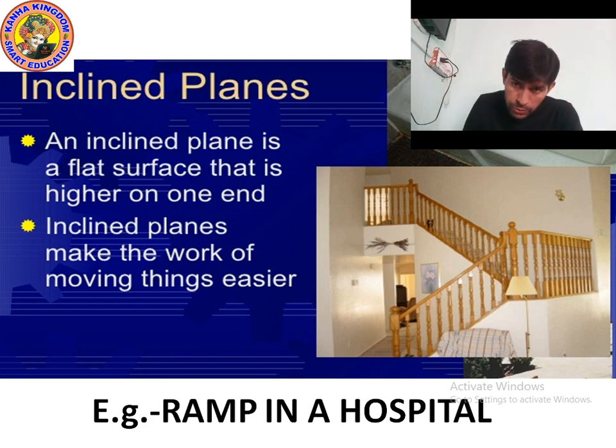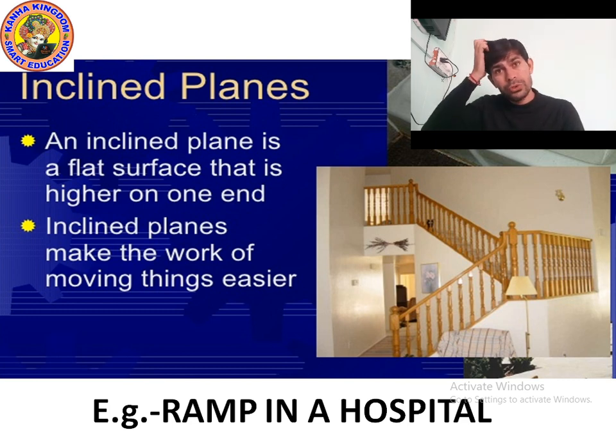Okay, so before we study inclined plane, let's revise what is wheel and axle simple machine and what is pulley simple machine. So what is wheel and axle? You know the screwdriver. If you have seen a screwdriver or a doorknob, they are actually examples of wheel and axle.